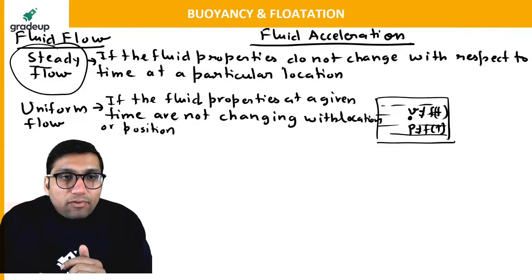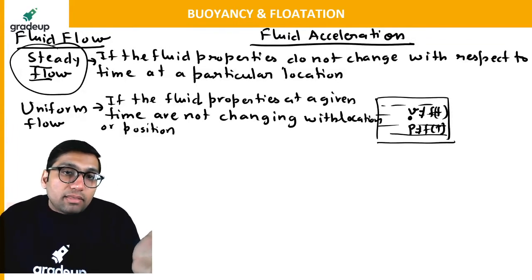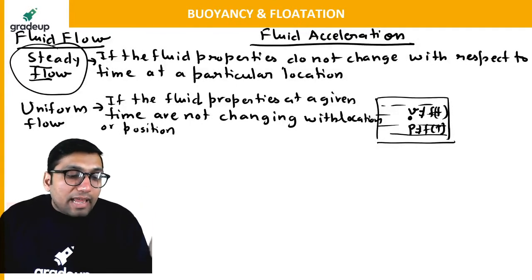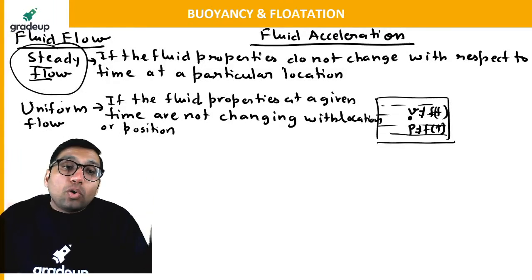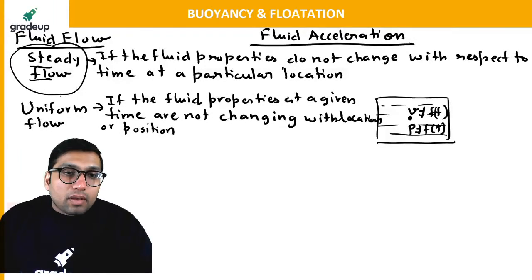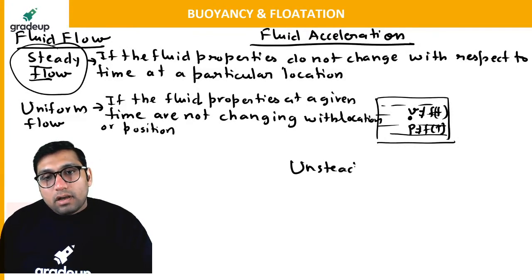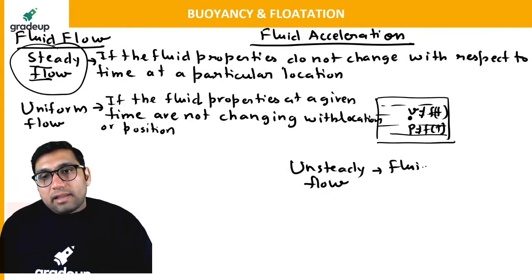The opposite of a steady flow will be unsteady flow. It means if the fluid properties are changing with respect to time, that will be called unsteady flow. If the fluid properties are changing with respect to location, that will be non-uniform flow. So unsteady flow means fluid properties change with time.